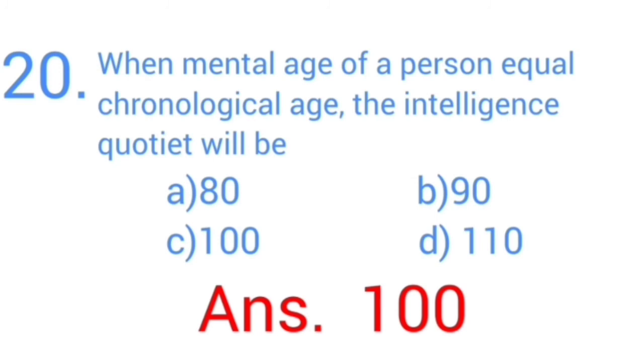When mental age of a person equals chronological age, the intelligence quotient will be: option A, 80; option B, 90; option C, 100; and option D, 110. Answer is 100. When mental age of a person equals chronological age, the intelligence quotient will be 100.